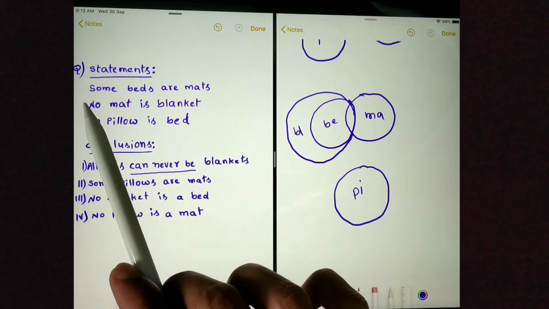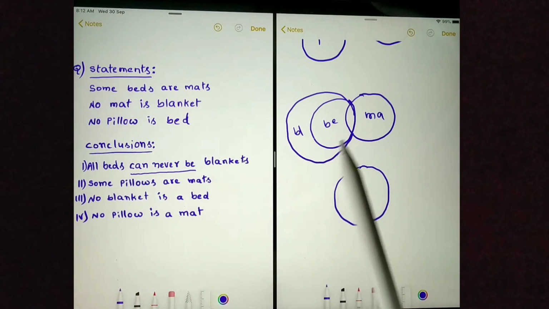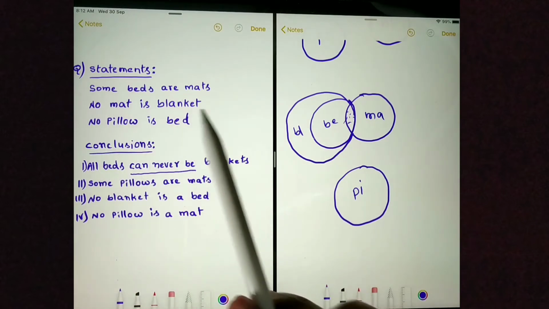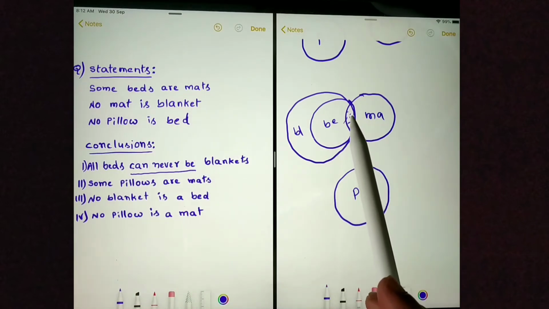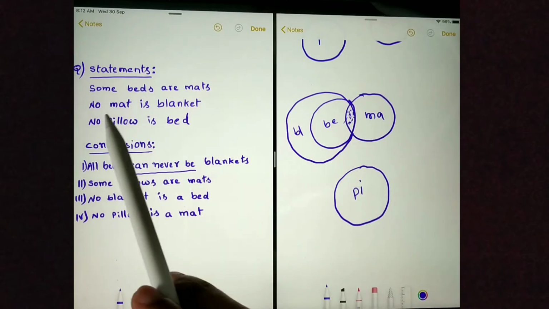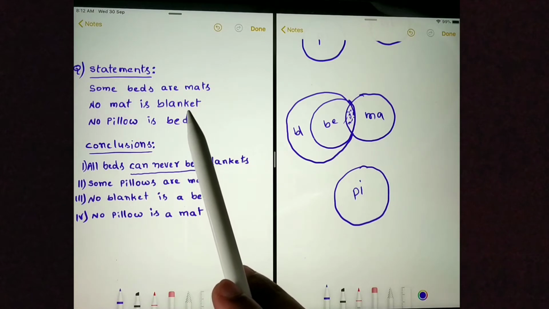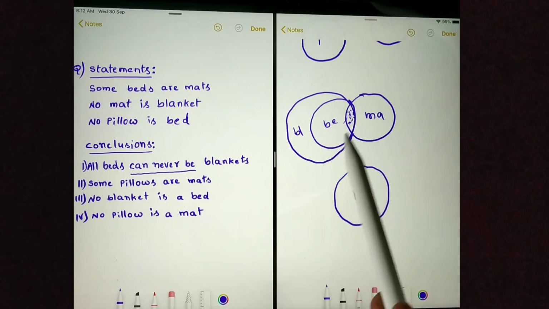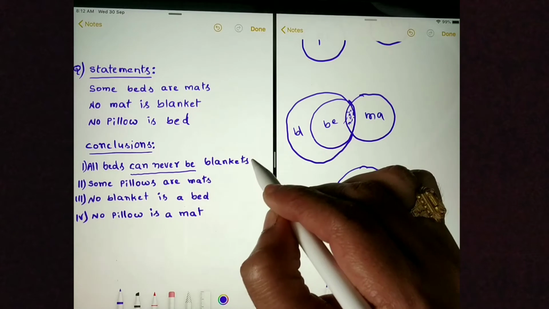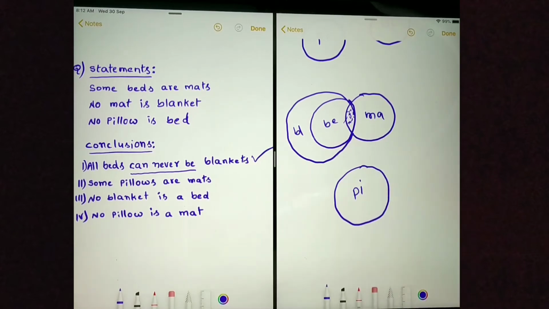First statement is some beds are mats. Yes, some beds are mats. No mat is blanket. But here you can see these are all mats, and these are also blankets. It is violating the second statement. Without violating statements, I cannot keep the bed circle inside the blanket circle. So all beds can never be blankets. This is correct.